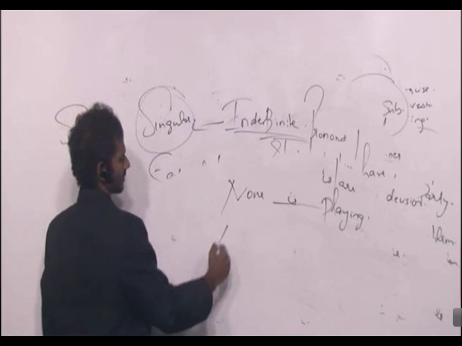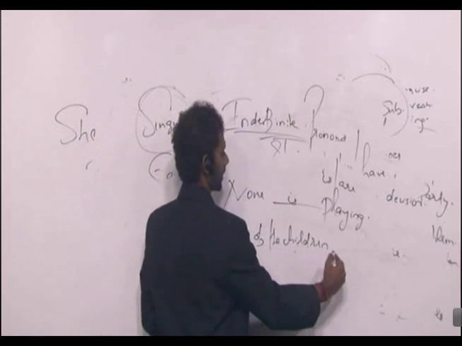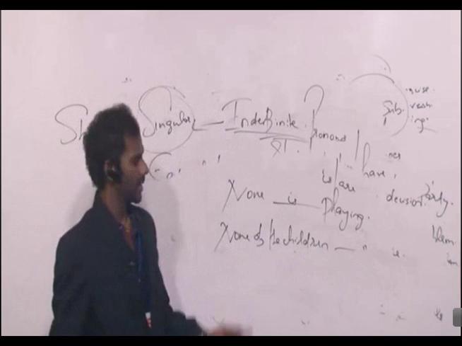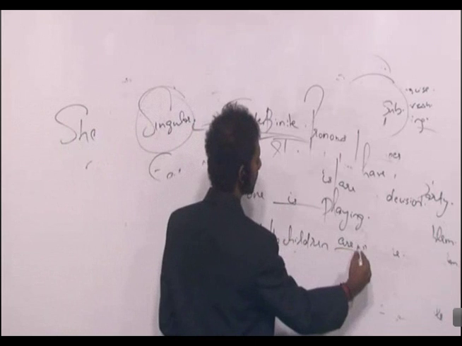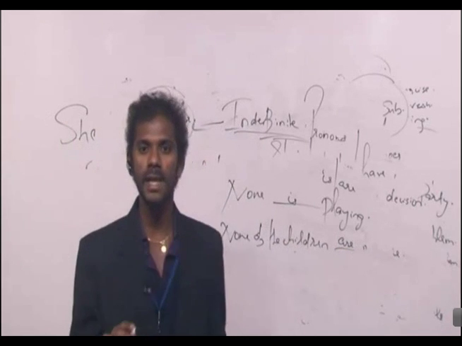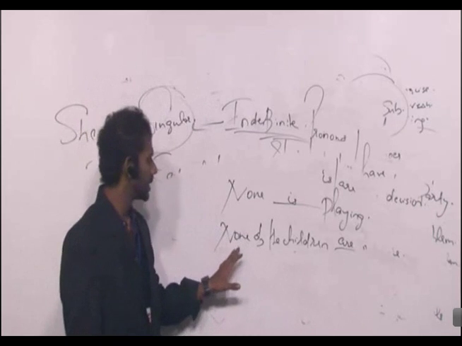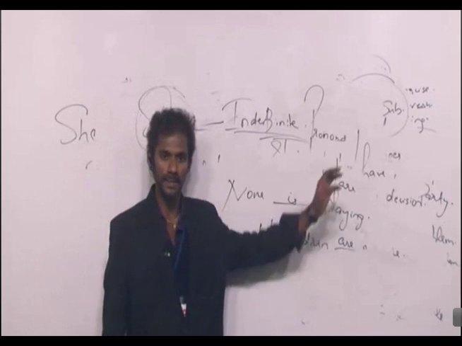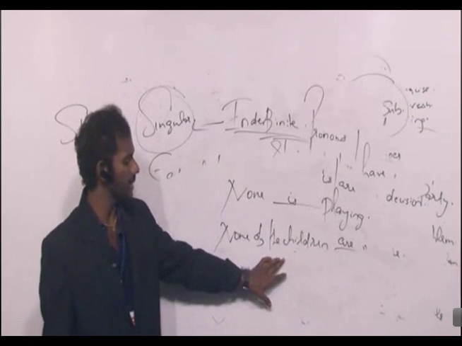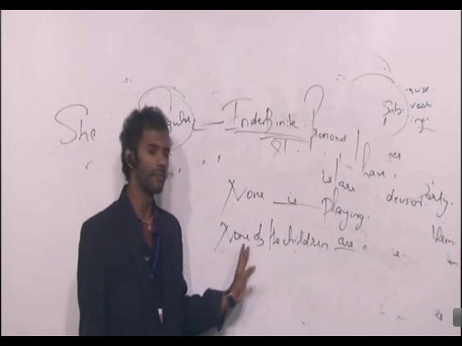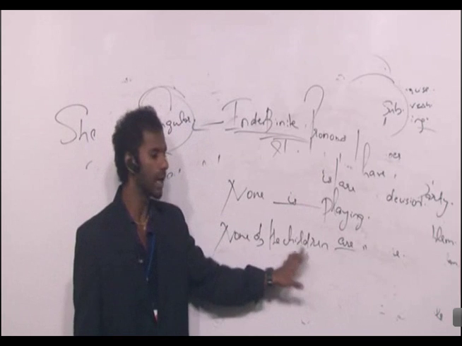What if I write none of the children dash playing? None of the children are playing. Clear? I told you none has got an exception. Exception is this. Come to the second sentence. None of the children dash playing. Right? In this sentence, do we have a noun after none? Yes. Children is a noun.